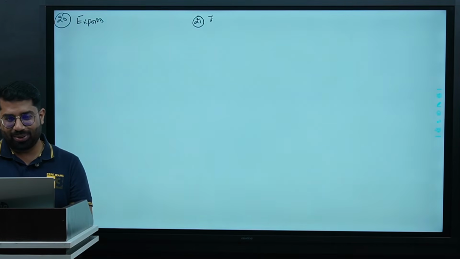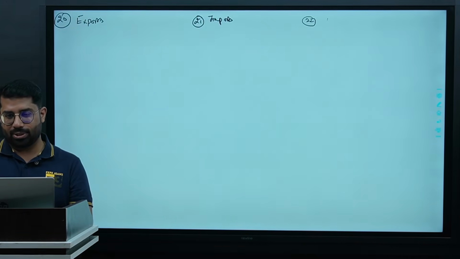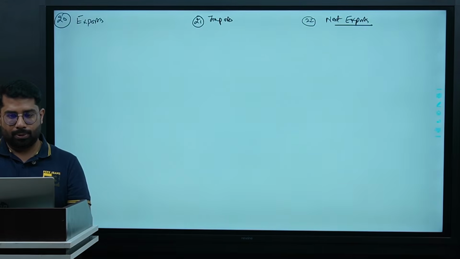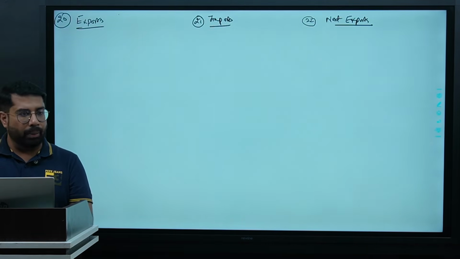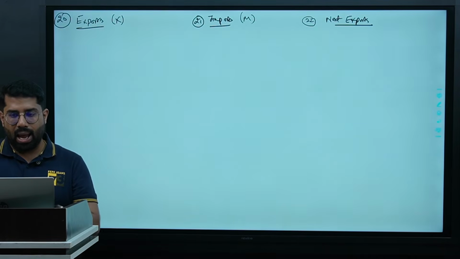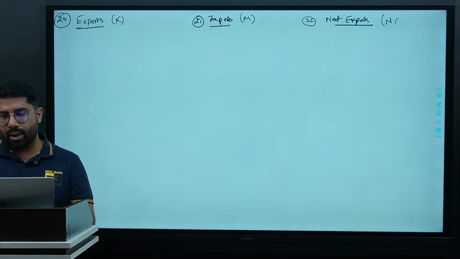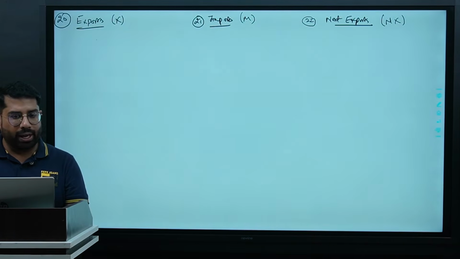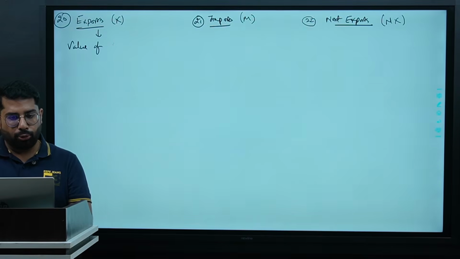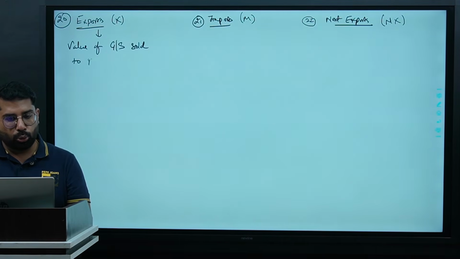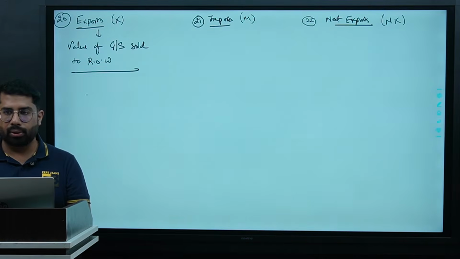Exports, imports, and net exports. Exports are represented by X, imports by M, net export by NX. What are exports? Value of goods and services sold to rest of the world.